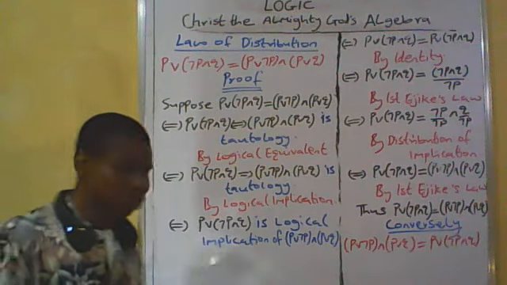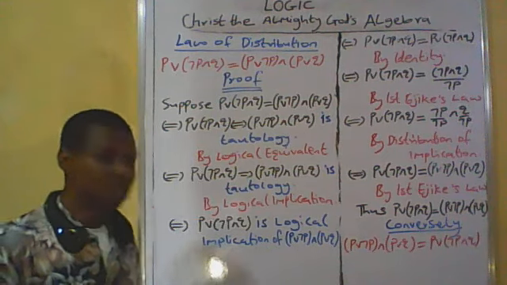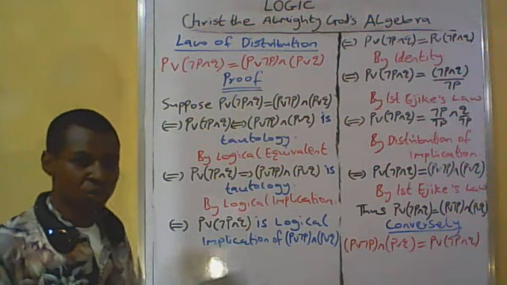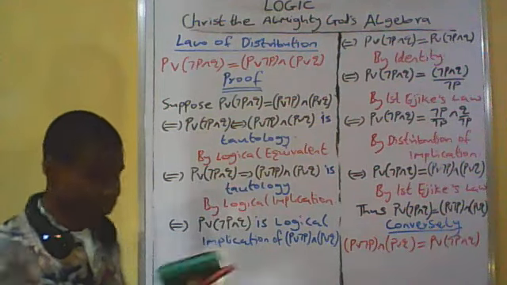Let's prove this converse. We assume that it is true. The statement is true, and if I assume it is true, it's because of our hypothesis. So we're going to prove that it is true.